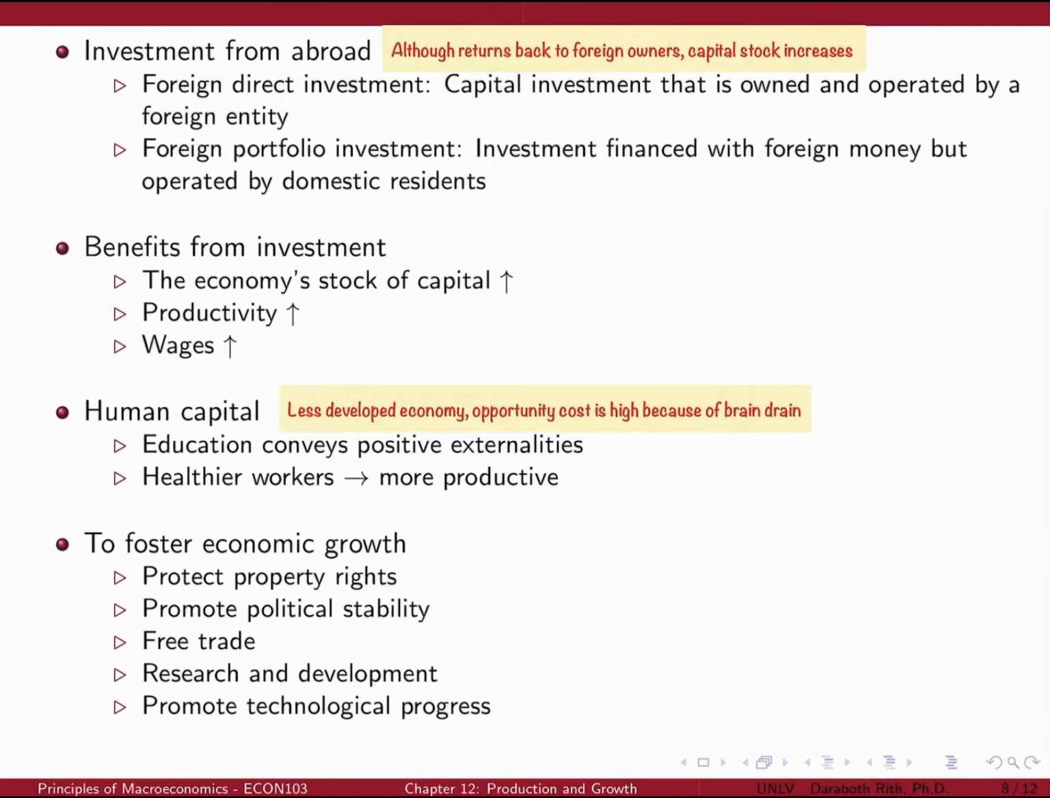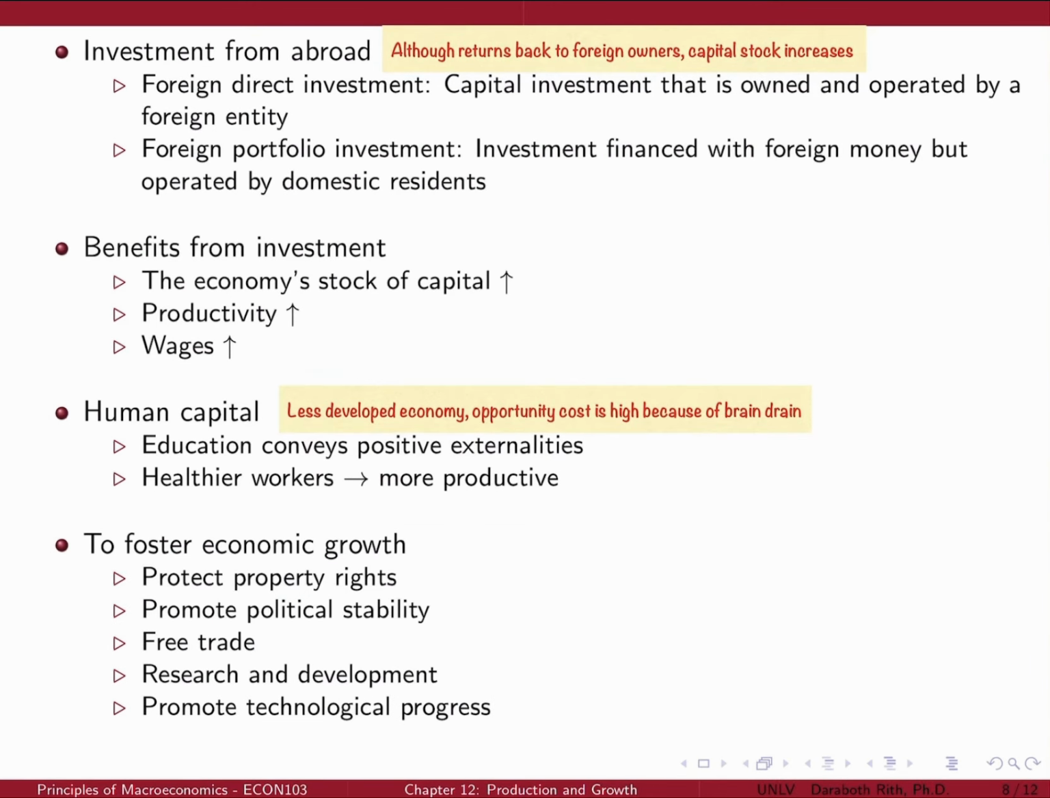Saving by domestic residents is not the only way for a country to invest in new capital. Investment in the country by foreigners can also occur. Foreign direct investment occurs when a capital investment is owned and operated by a foreign entity. Foreign portfolio investment occurs when a capital investment is financed with foreign money but operated by domestic residents. Some of the benefits of foreign investment flow back to foreign owners, but the economy still experiences an increase in the capital stock, which leads to higher productivity and higher wages.